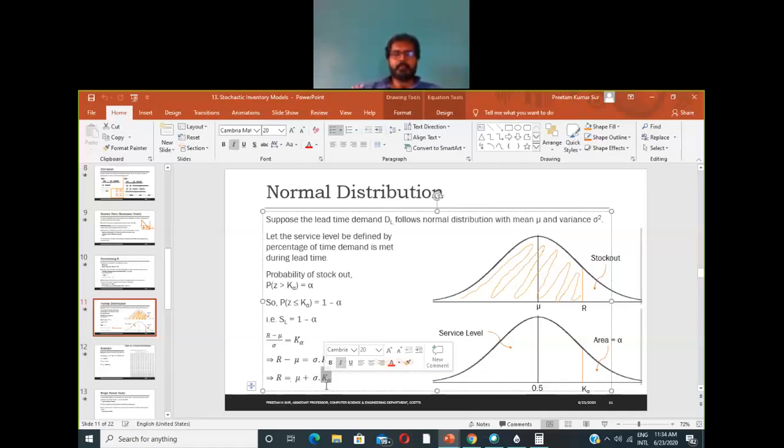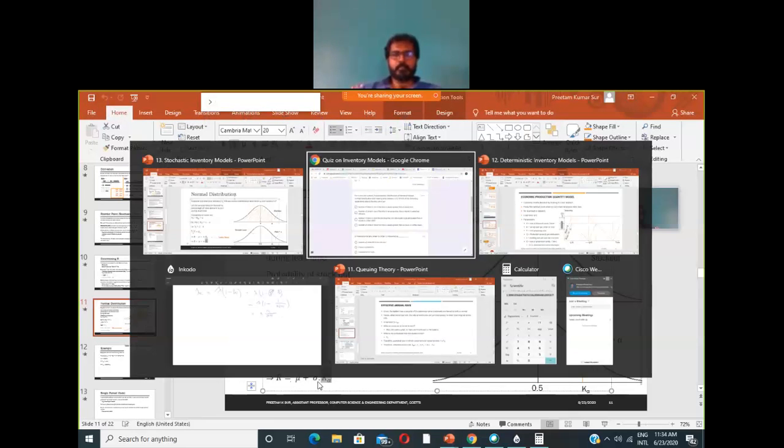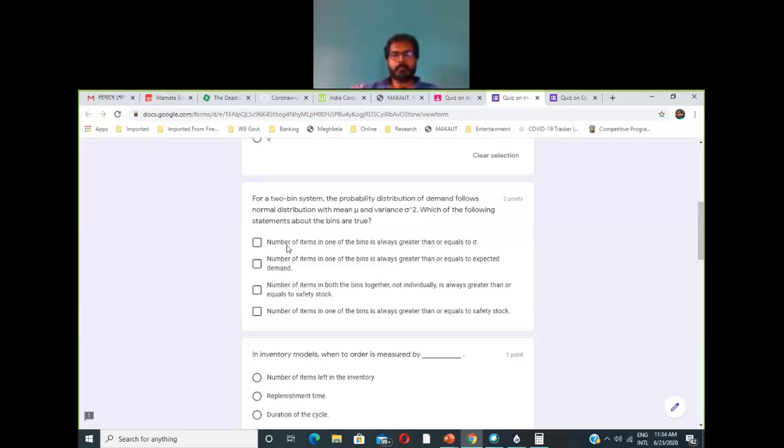Okay, and mu can be any value. So let us take an example, and we can show that this value cannot always be greater than sigma. So this option is demanding that the number of items in one of the bins is always greater than or equal to sigma.